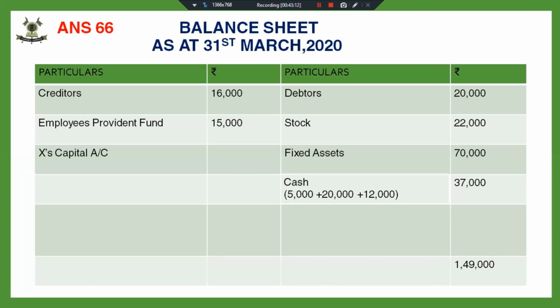X's capital account 72,625, Y's capital account 25,375, Z's capital account 20,000. Fine. So you will see the total of the asset side is equal to the liability side. You can note down this balance sheet.